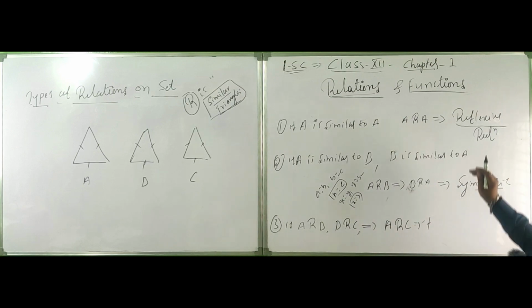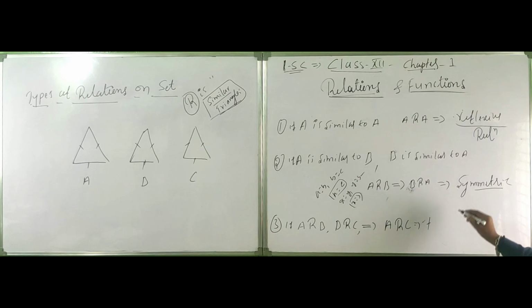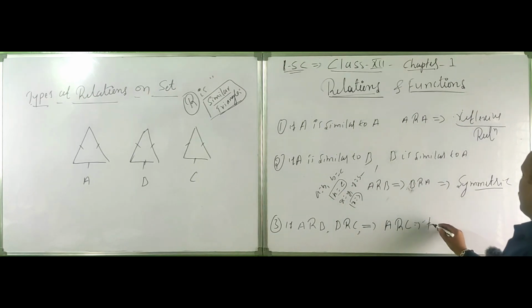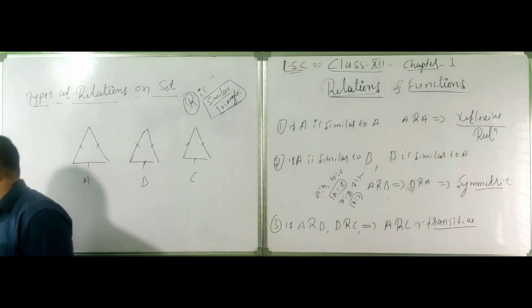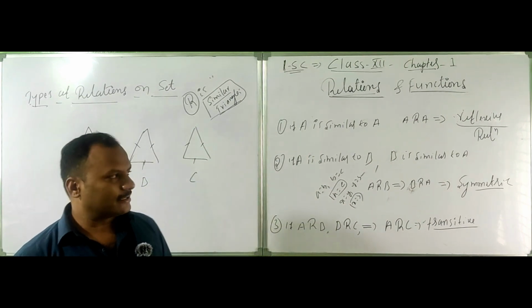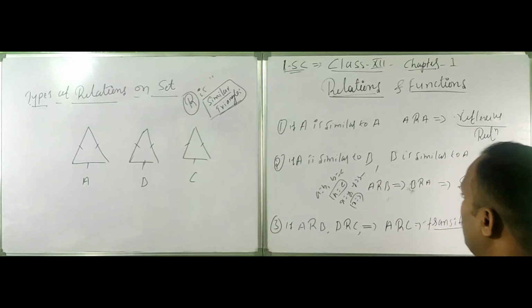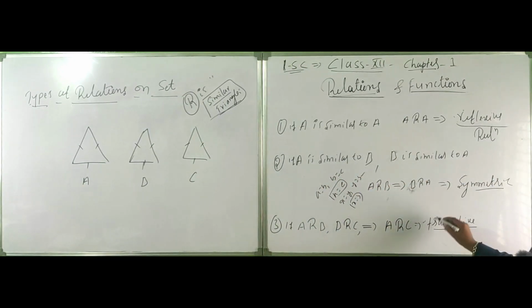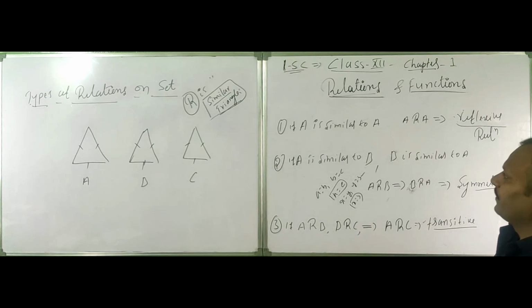And one thing, I don't know why they are not using capital letters. They give them in small letters. Transitive relation, right? In headings also, they use small letters. They make dark lines and make the important things bold, but still they are using small letters: reflexive relation, symmetric relation, and transitive relation.